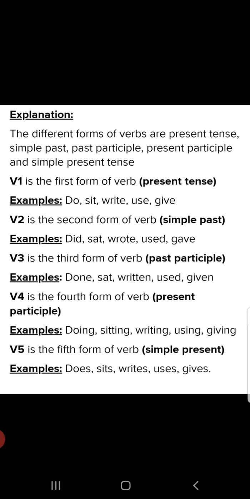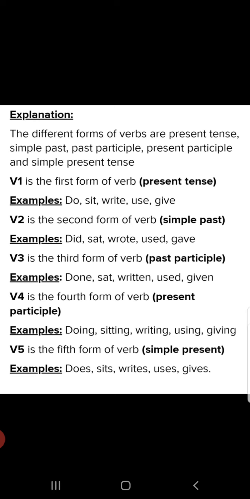We never add didding. Okay. And we never add dunning. Never. V1 plus ing is equal to V4. Write down this. V1 form, that is base form of the verb, present tense, plus ing form. The combination of these two becomes V4 form, that is present participle. Doing, sitting, writing, using, giving.